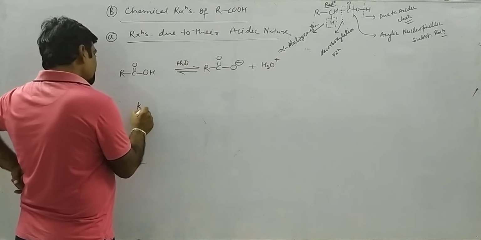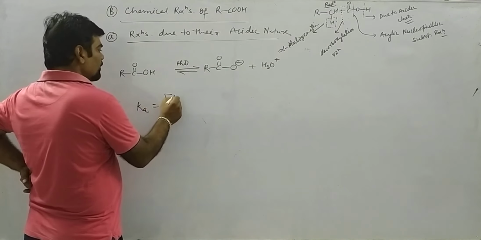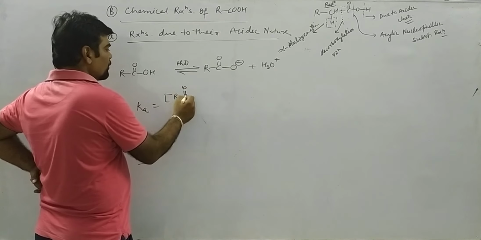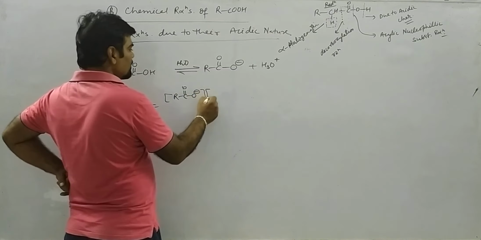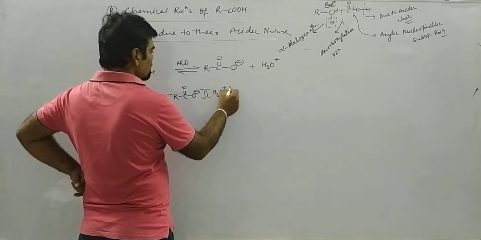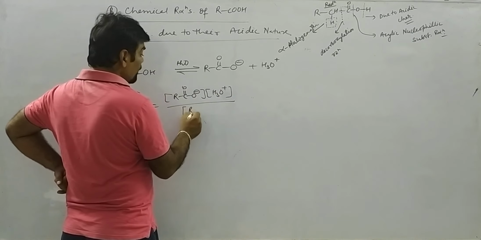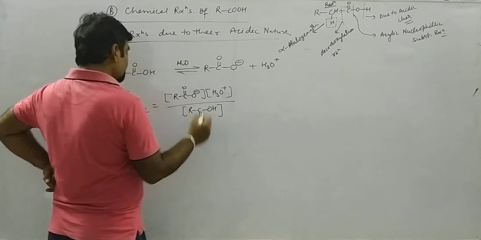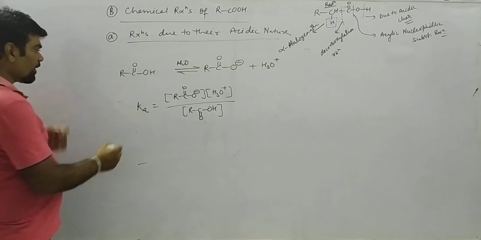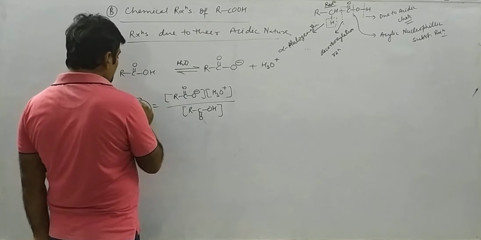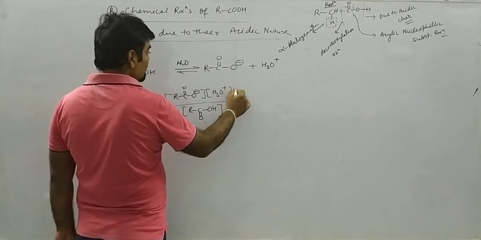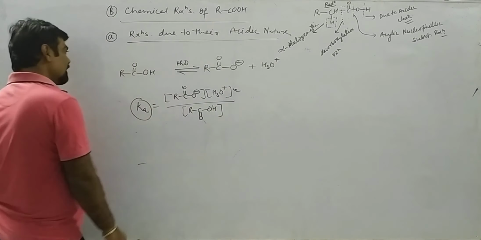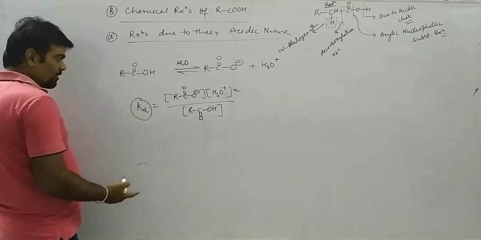So Ka for the reaction is written as concentration of RCO minus into concentration of H3O plus divided by concentration of RC double bond OH. So greater the value of Ka, greater will be the concentration of H3O plus, and hence more will be their acidic strength.